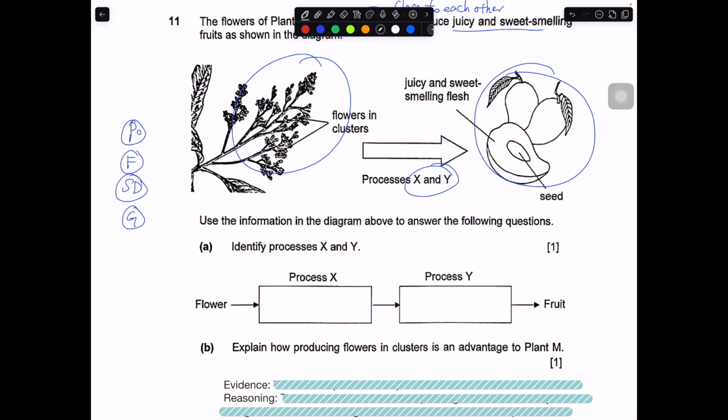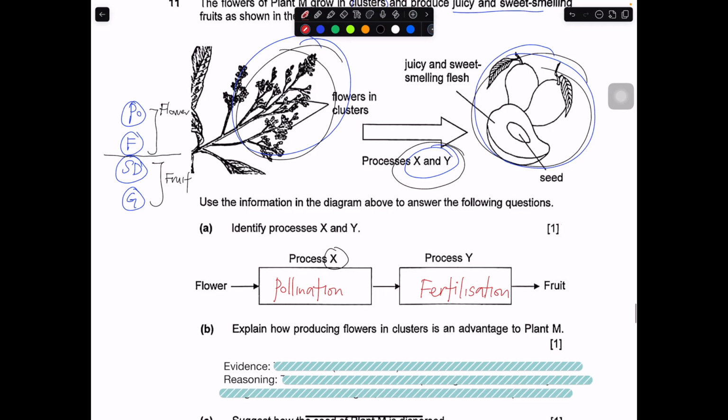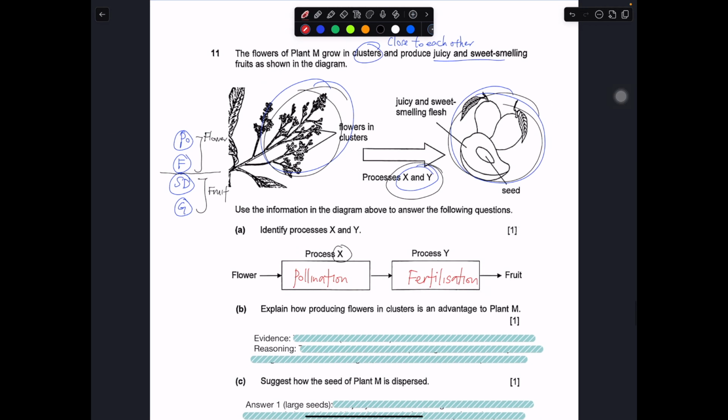Okay, so as mentioned, if you were to break these two parts, this part happens usually during the flower stage. Okay, seed dispersal happen during the fruit stage. So can you see that flower, then X and Y versus fruit? So in this case, this is very obvious. Pollination first, followed by fertilization. So process X will be pollination. Okay, process Y, fertilization. Okay, pretty straightforward.